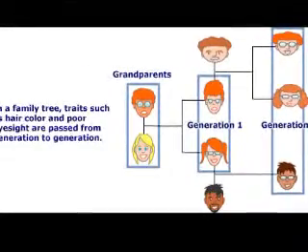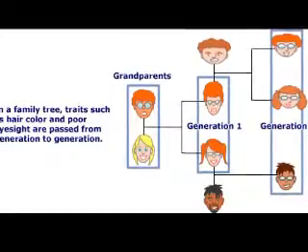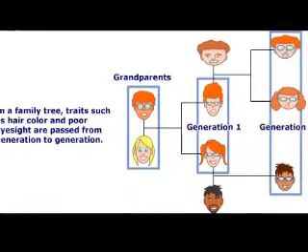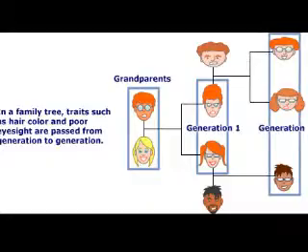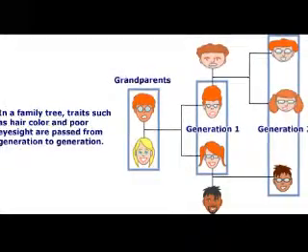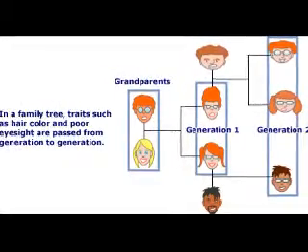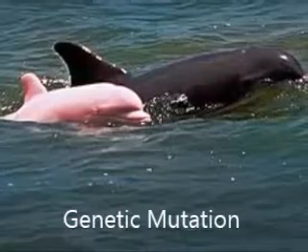If these traits are helpful for survival, the individual will probably live and pass those traits on to their offspring. If they're detrimental to survival, they will probably die and natural selection will weed out those unfavorable characteristics.